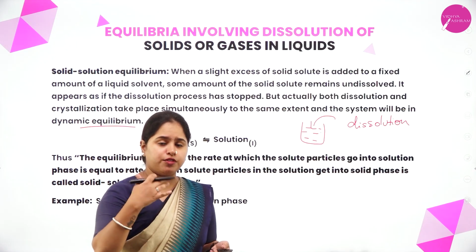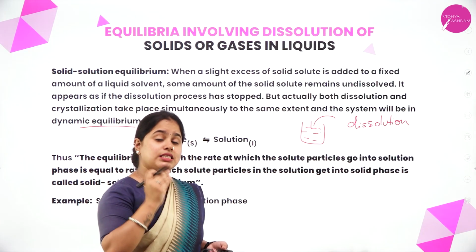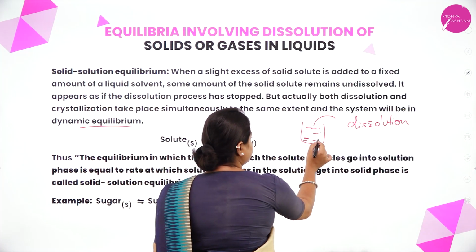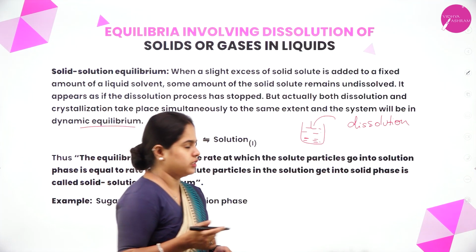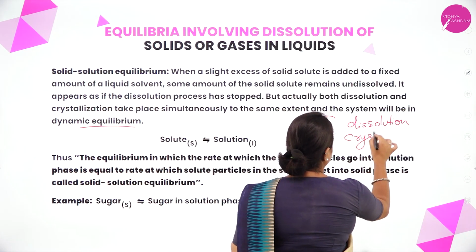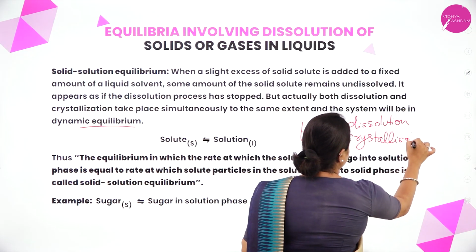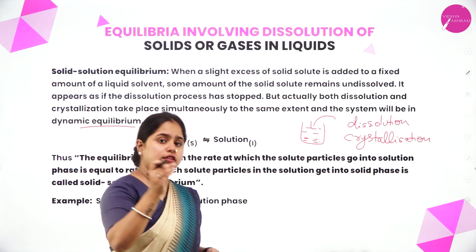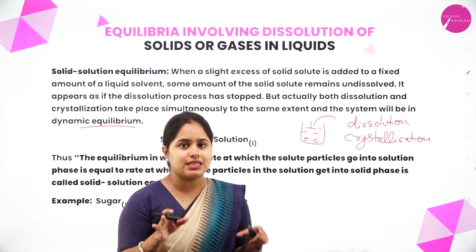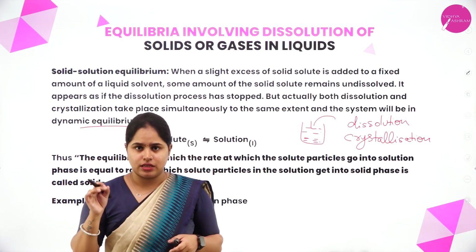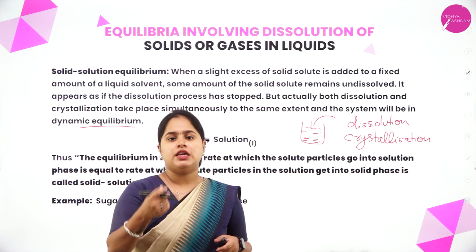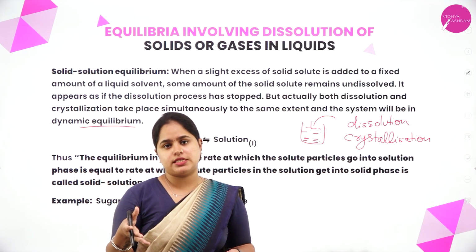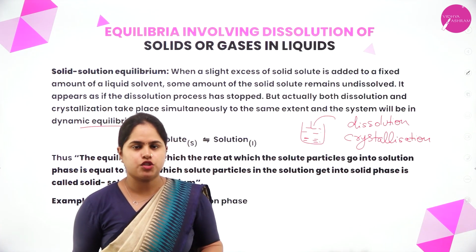After an extent, if I keep adding an excess of sugar, it won't get dissolved. It will remain at the bottom of the container itself, right? That is called crystallization. In the beginning it was an unsaturated solution, which means we could still have added more sugar and it would have dissolved. But once that point is reached, if we add further sugar, it will not dissolve. That state is a saturated solution, right?